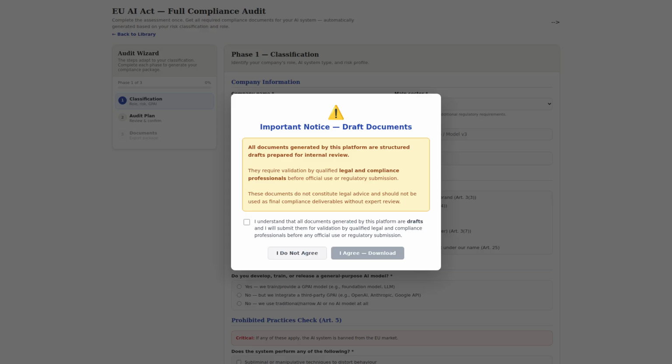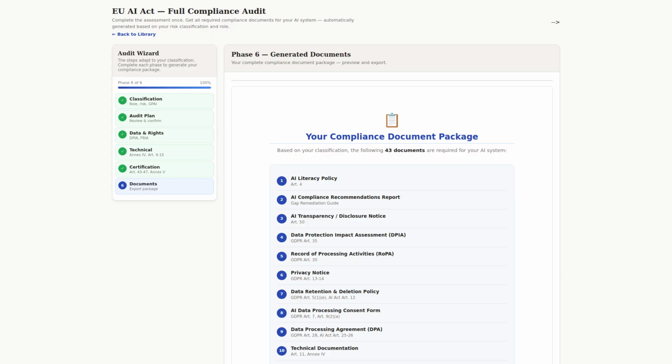A note about responsibility. All documents generated by the platform are structured drafts prepared for internal review. They require validation by qualified legal and compliance professionals before official use or regulatory submission. We give you the framework. Your experts make the final call.